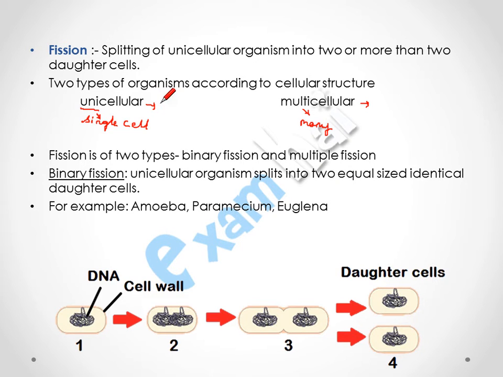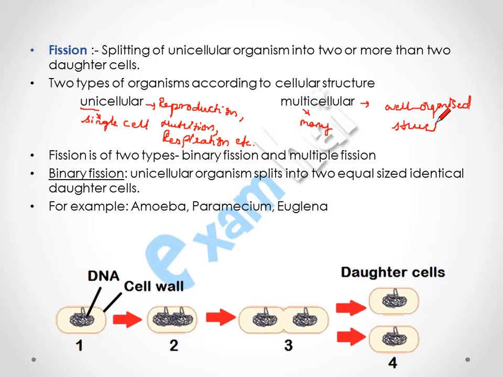So in unicellular organism, reproduction, as we are discussing now, other than this is nutrition, respiration, etc. All these processes have to be performed by a single cell, whereas a well organized structure is present in multicellular organism.